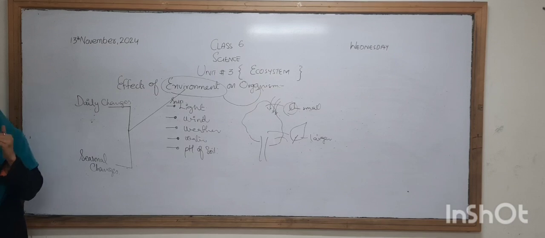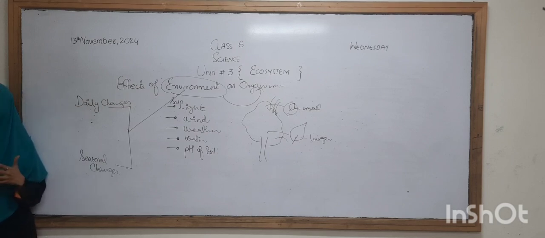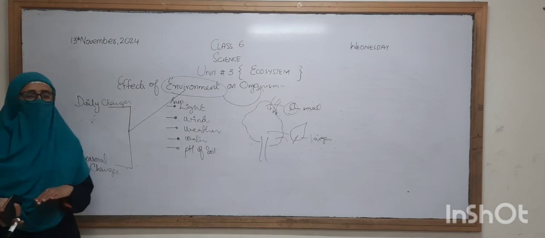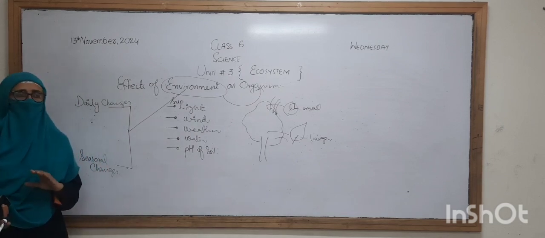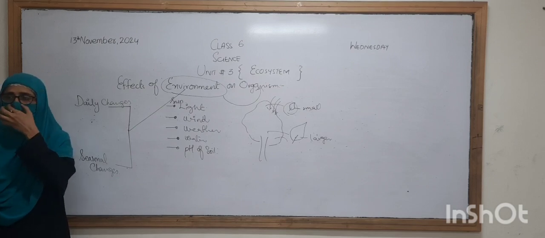When there is a change in the seasons, some changes also occur in the plants and animals. There is migration of the birds during the winter. When the winter comes, the birds migrate to the summer places and get their food there. After that, they come back to their original place.